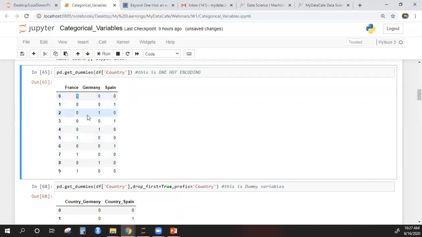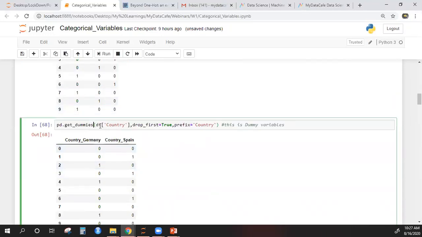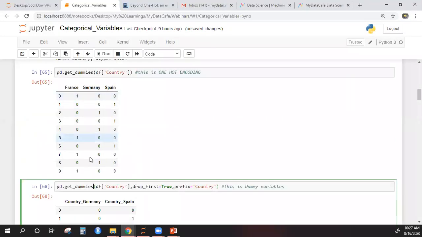Okay, so we have discussed this. I'm just showing you this in Python. Okay, this is one hot encoding. If you just add this in your data, this is exactly what one hot encoding is. Okay, but what we generally do if we have to deal with parametric models is delete one of these columns. Okay, so which one do we delete?